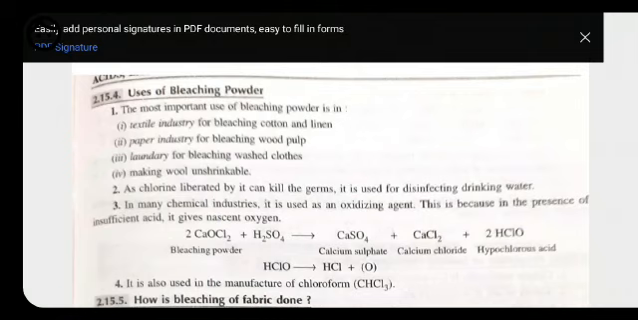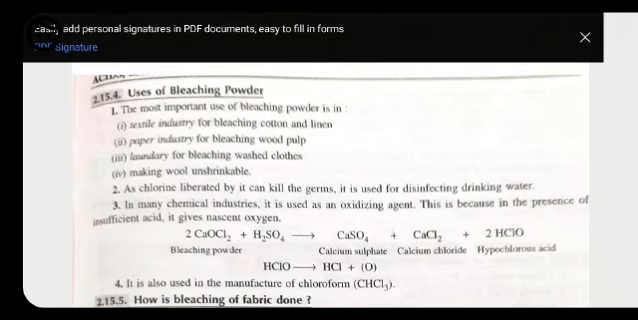Third, in many chemical industries, it is used as an oxidizing agent. This is because in the presence of insufficient acid, it gives nascent oxygen. Oxidizing agent, reducing agent, that we have already done in chapter 1. What do you mean by oxidizing agent?